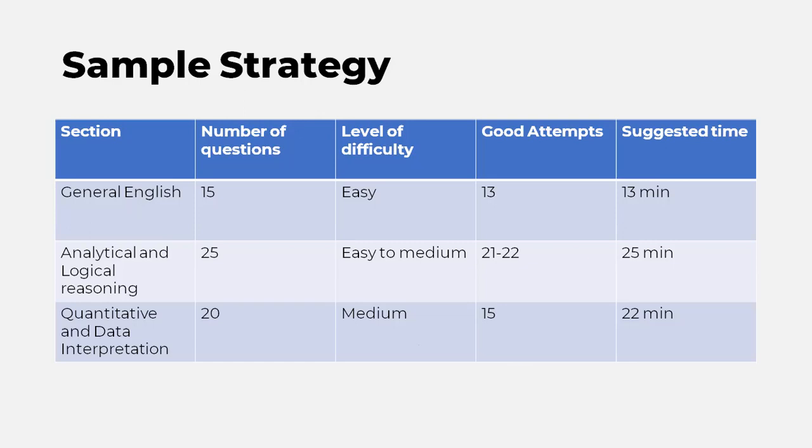So if you see, the good attempt is around 15, 13, right? That's 28, and plus, let's say 22, that's 50, right? A good attempt is around 50 with, let's say, 90% accuracy, which comes out to around 45, and then with 1 mark negative, it would reach around 44. So this is how I feel you should be going about cracking your SNAP, and this should be your sample strategy.